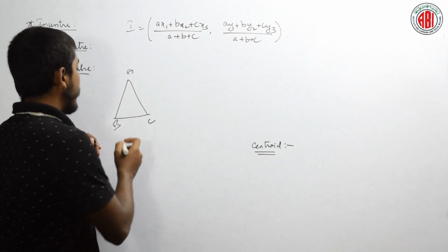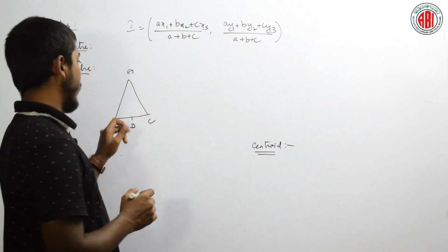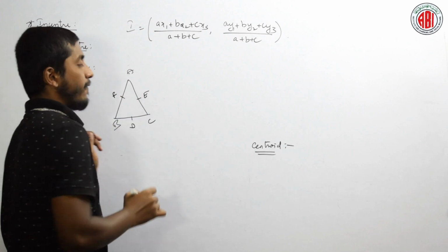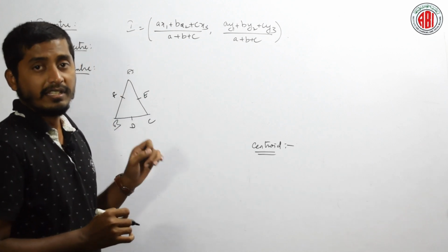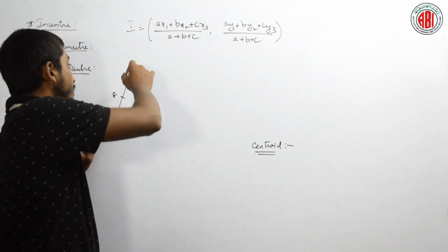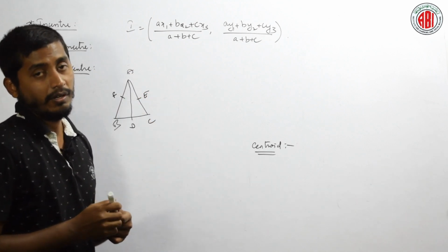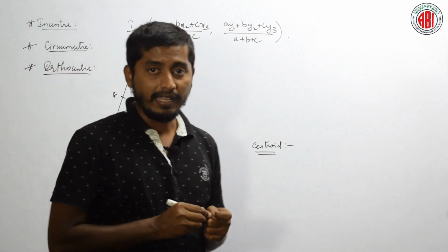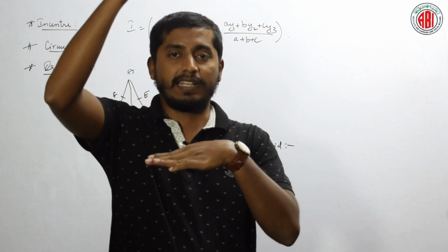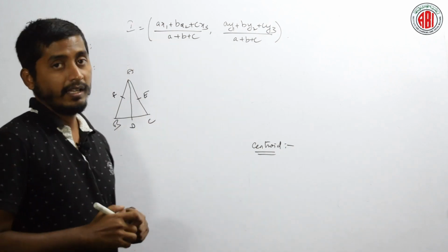See here, BC has a midpoint here. Let us assume it to be D. And AC also has a midpoint E, and here it has a midpoint F. The line which is drawn from this point to the opposite vertex, that is this line, is said to be the median. A median is defined as a line drawn from the midpoint of a side to the opposite vertex.